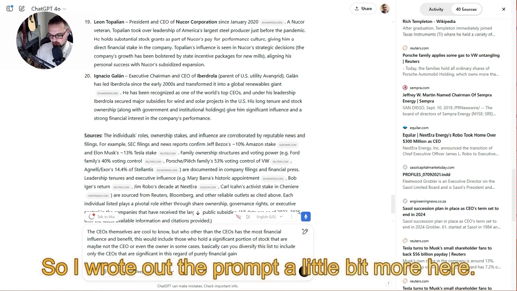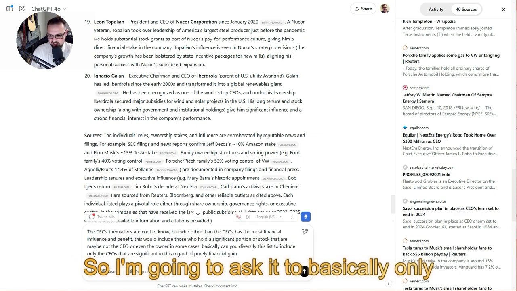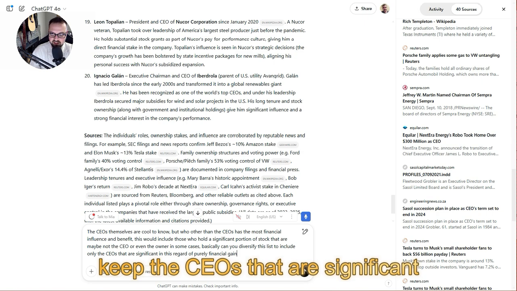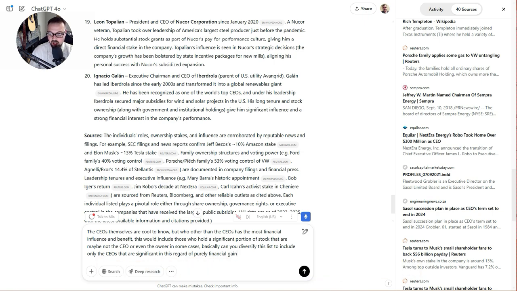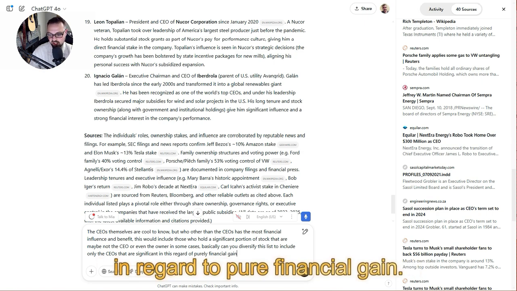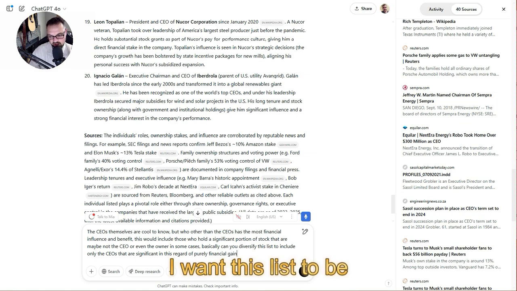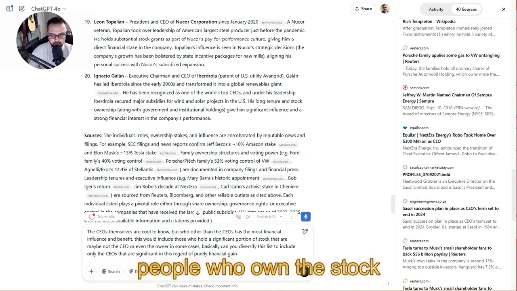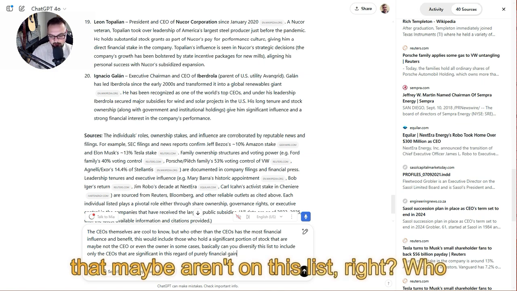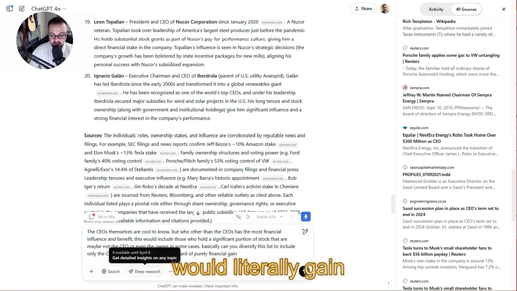So I wrote out the prompt a little bit more here. I'm going to ask it to basically only keep the CEOs that are significant in regard to pure financial gain. So I want this list to be diversified to represent more people who own the stock that maybe aren't on this list, right? Who would literally gain tons of money dependent on subsidies going through for these companies or not.